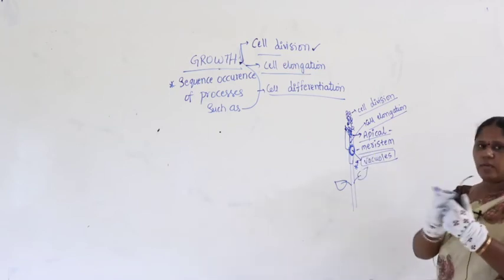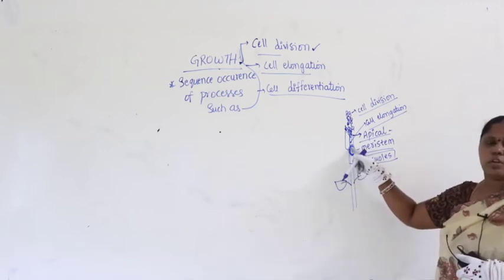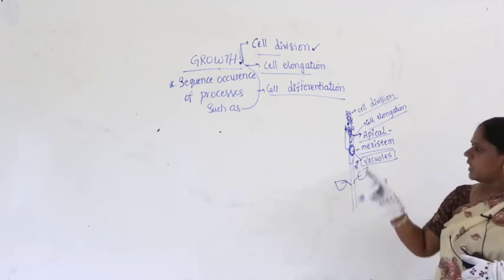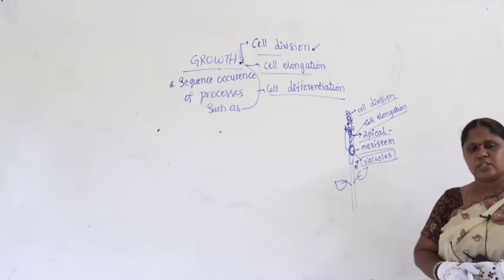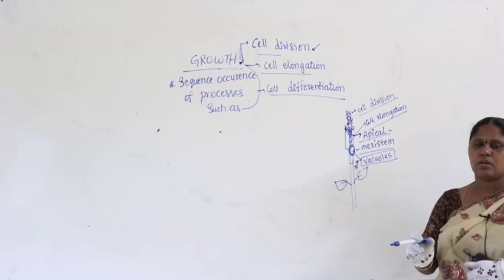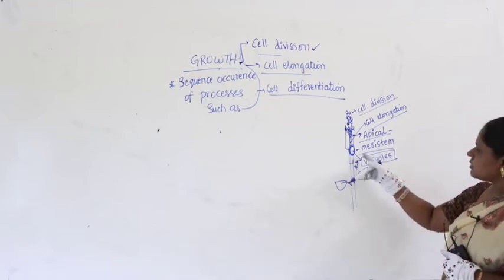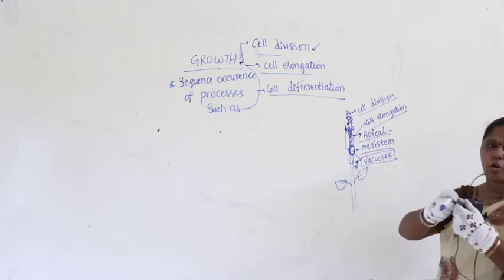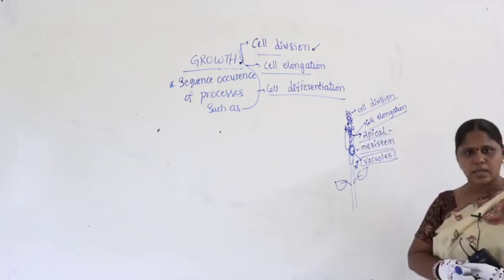Because of a bigger vacuole, as I think you studied in lower classes, the vacuole occupies more space, and inside the vacuole you find only fluid containing waste material. So, an empty space enclosed by a membrane is called a vacuole. Because of vacuolation, cells elongate in size, which is the second process, cell elongation.